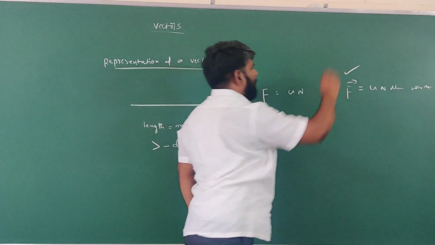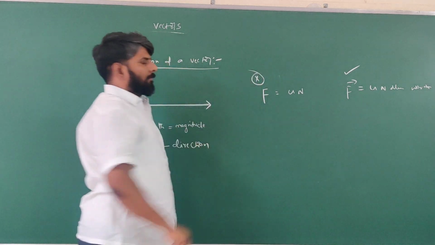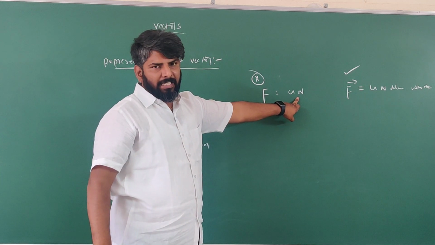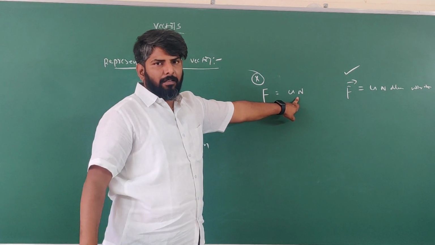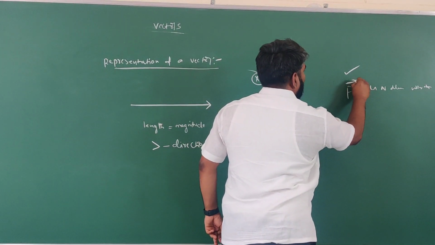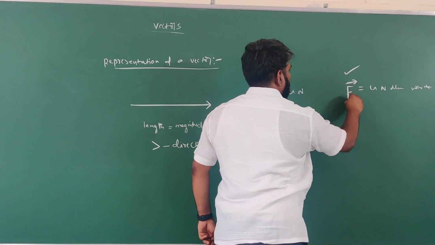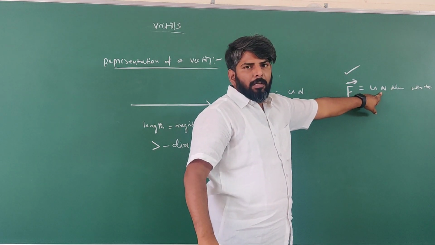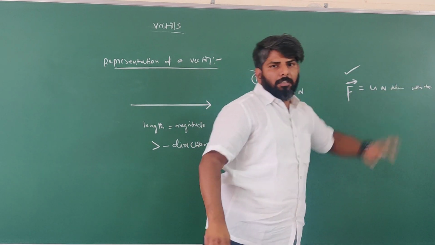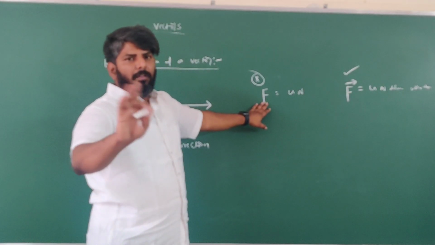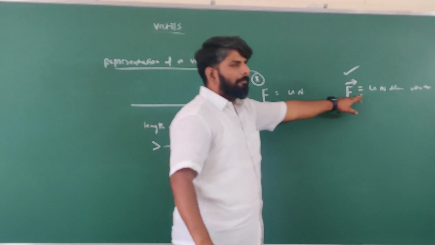This is right, this is wrong. So here only magnitude you are representing. Force is basically a vector. For a vector, you must mention the symbol like this. So here magnitude 4 Newton and also the direction along north is represented. But F equal to 4 Newton is not the symbol of a vector. This is the symbol of a vector.